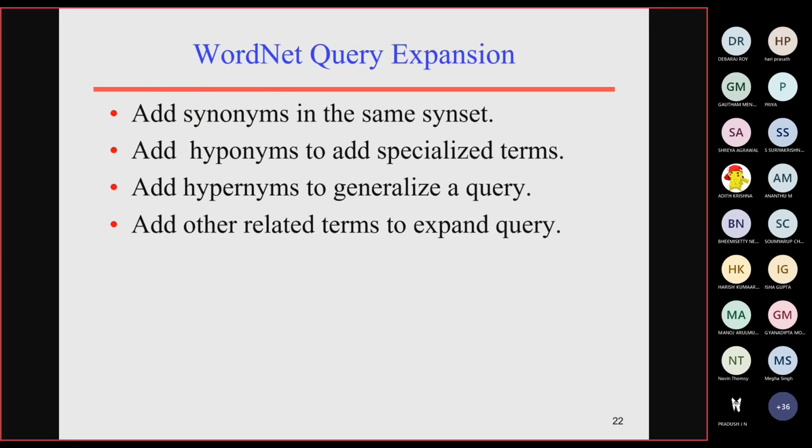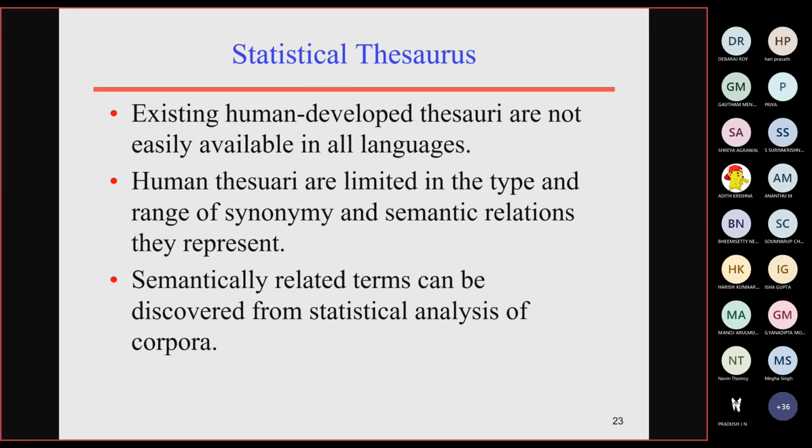Another interesting thing this thesaurus will handle is the statistical thesaurus.